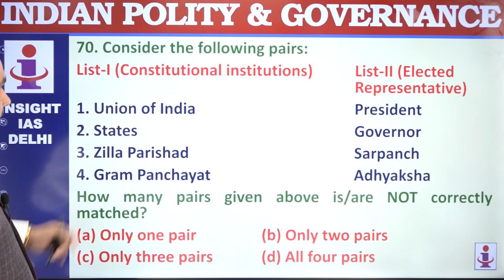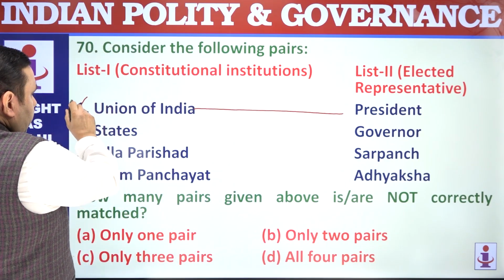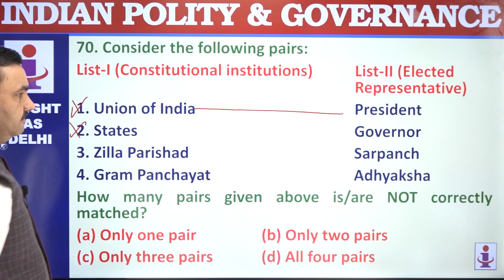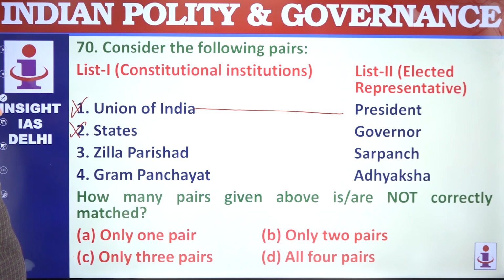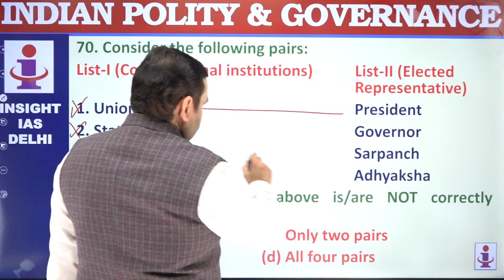Elected representative of union is not president, it is prime minister. In a state, this is chief minister. And Jila Parishad is Adhyaksh.